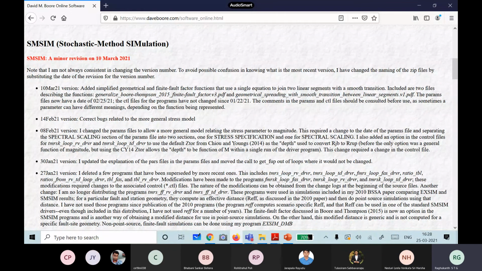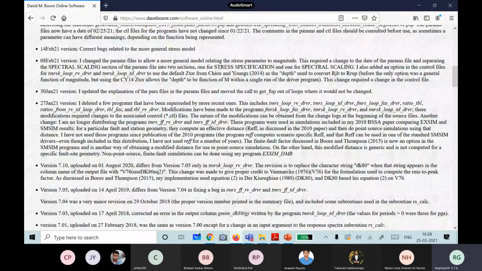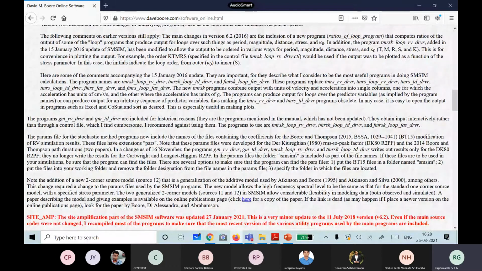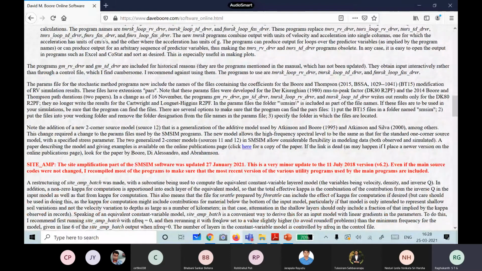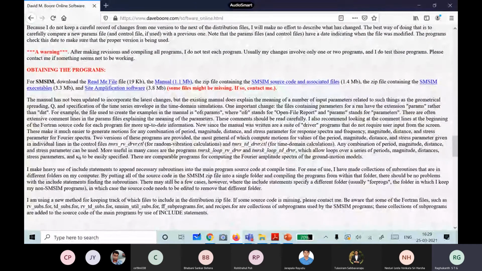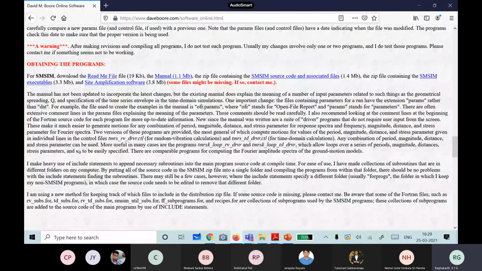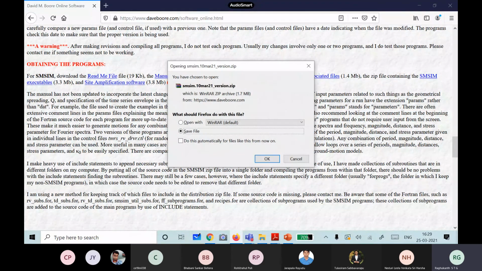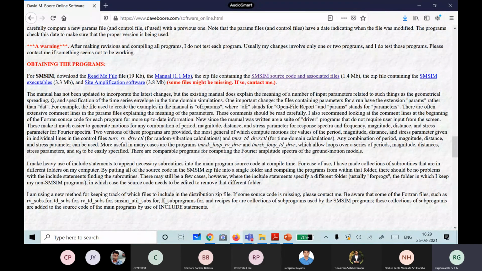This is a set of Fortran codes he gives you. So all of you download this SMSIM software. Here you have a paper. So for obtaining the programs for SMSIM, he gives the manual, then the SMSIM source code and associated files, and executables also. That is a Windows executable. But if you want, you can copy the source code, the Fortran codes also. So download this software.